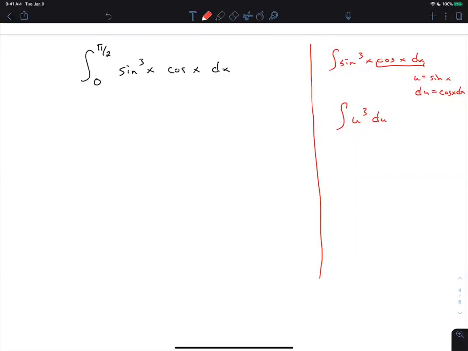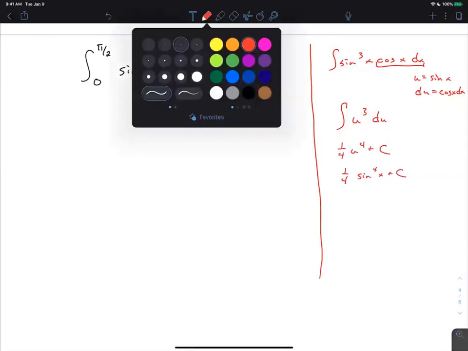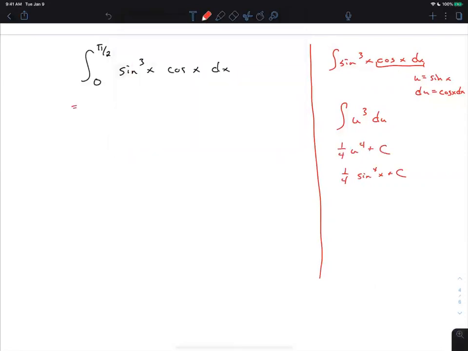Okay, so then the antiderivative of that is 1/4 u to the fourth plus c, which gets us 1/4 sine to the fourth x plus c. And so then what I would do is over here, now say, okay, well, that's 1/4 sine to the fourth x, and I choose for c to be 0, evaluated from 0 to pi over 2. Everybody follow that? That was good.